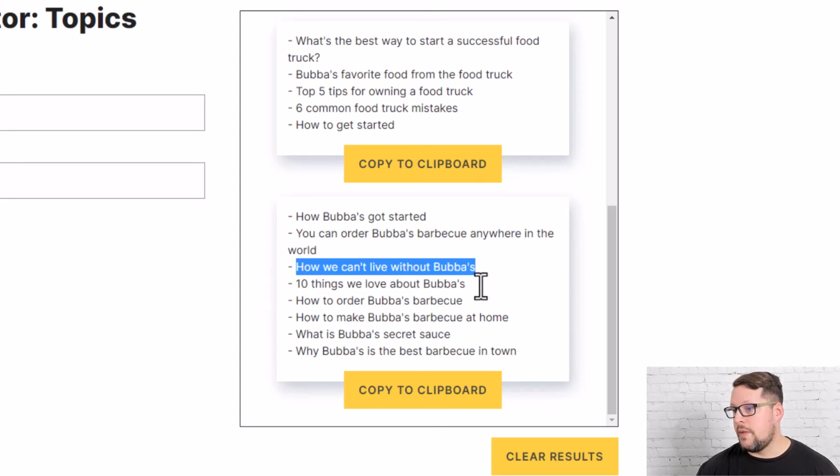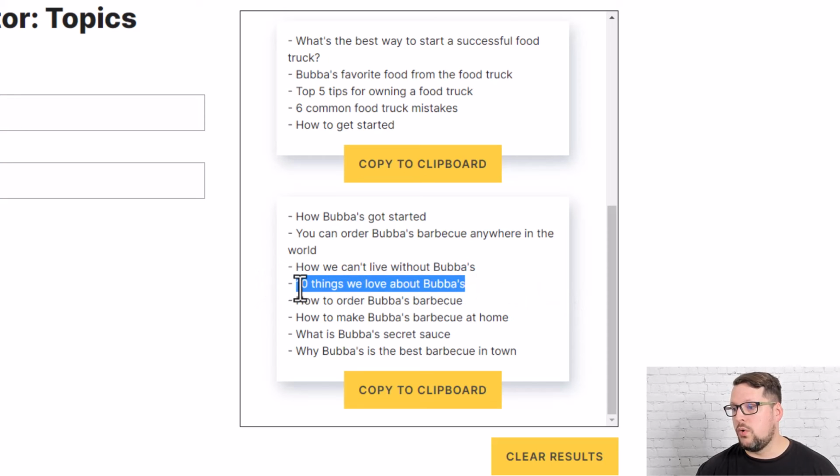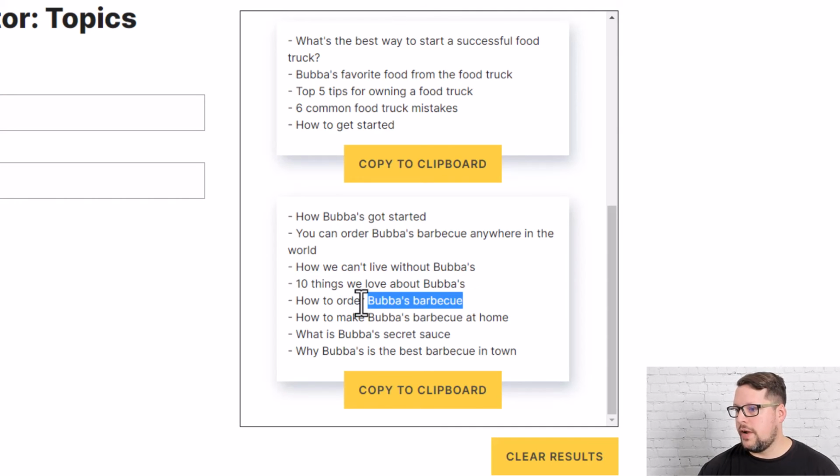10 things we love about Bubba's, and that would be a really cool way to create a series of posts on social media or via email or things like that. How to order Bubba's Barbecue, right? So it's just some basic stuff. You can advertise the different ways that people can order from you, right? Right now, it's really huge that people will be able to order through Uber Eats, DoorDash, Postmates, and a ton of other ones, right?